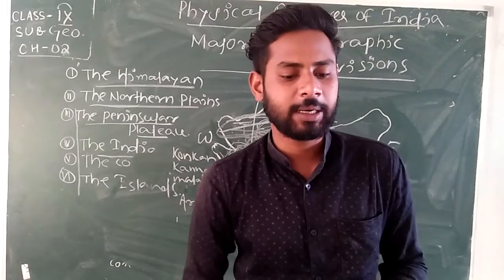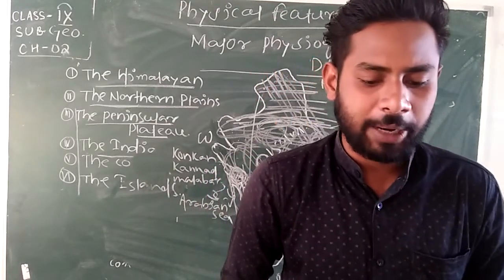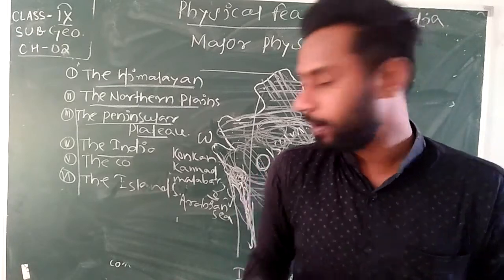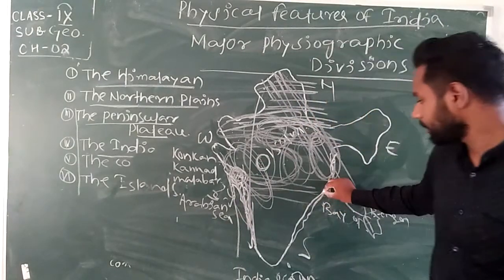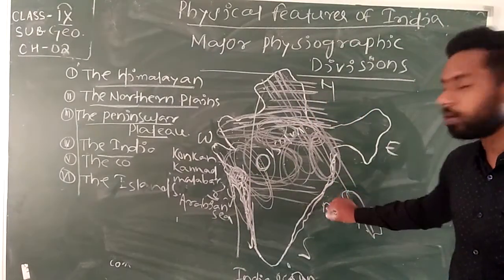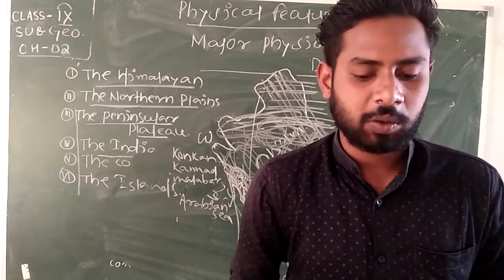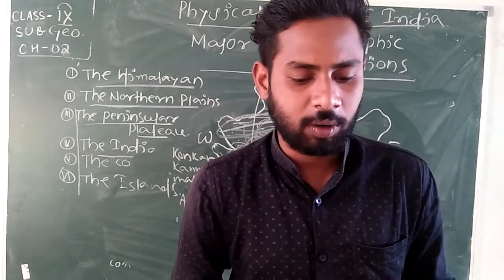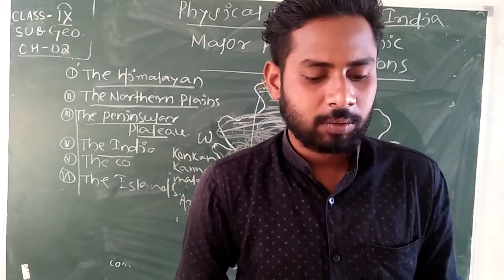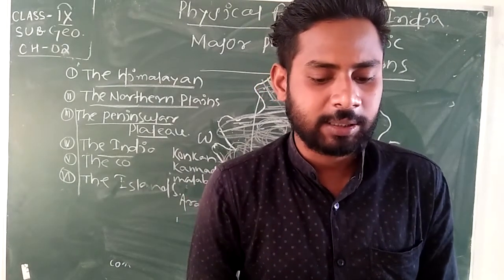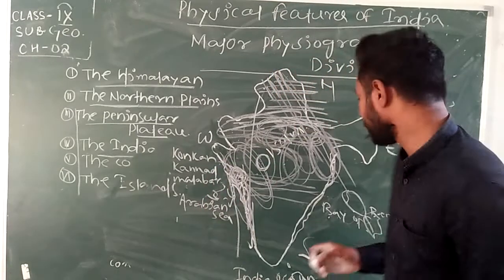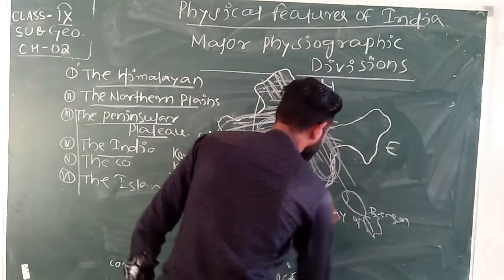After that, the plains along the Bay of Bengal are wide and level. On the east, the coastal strip is divided into the Northern Circars and the Coromandel coast.